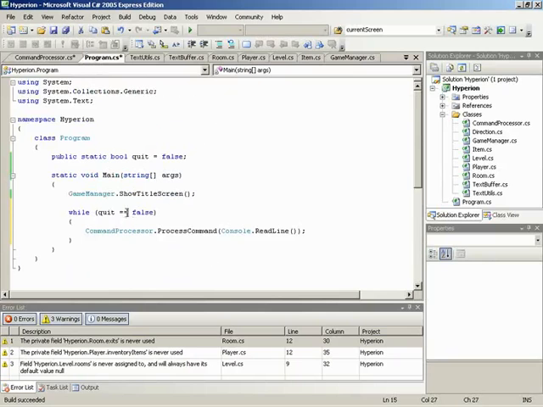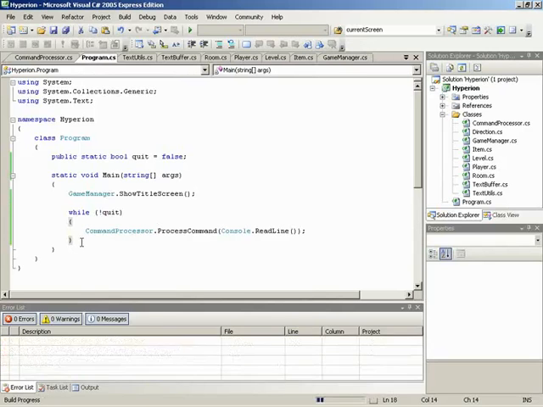And I want to clean this up a little bit. In this case, adding the not operator actually makes this a little bit cleaner to read. I know we haven't introduced it formally yet, but this will simply reverse any Boolean value. So while we're not quitting, we continue running. If you read it out like that, it does kind of make sense. So let me do a build, make sure that I haven't introduced any errors, and I haven't. So I'll run, and it will show our title screen.